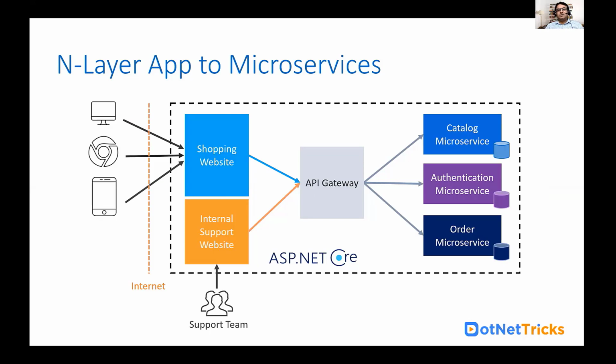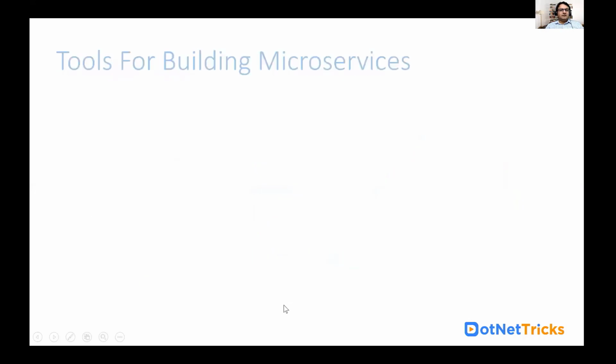This architecture would be more complex when we talk about microservices internal communication, because I have not mentioned here how the microservices are going to communicate with each other. Further, this architecture can be upgraded to implement the asynchronous communication pattern with the help of a service bus or RabbitMQ, and you can use other design patterns also available in microservices. I am just keeping it simple to understand the concept. So let's move to the next step.